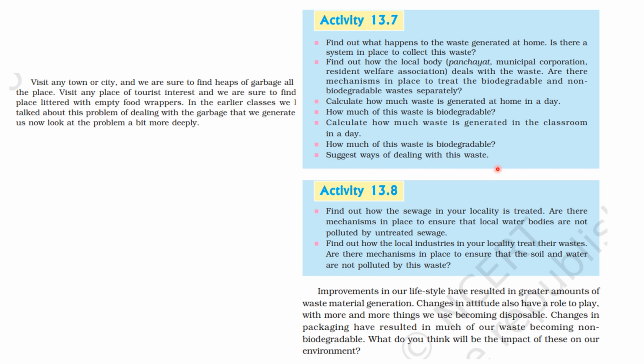Okay. Next is activity 13.8. It says find how the sewage in your locality is treated. Are there mechanisms in place to ensure that local water bodies are not polluted by untreated sewage? Okay. And we have to find out how the local industries in our locality treat their wastes. Are there mechanisms in place to ensure that the soil and water are not polluted by this waste? This we need to check, right?